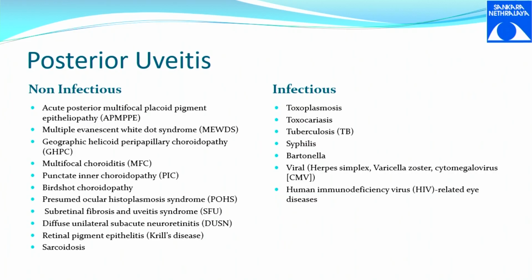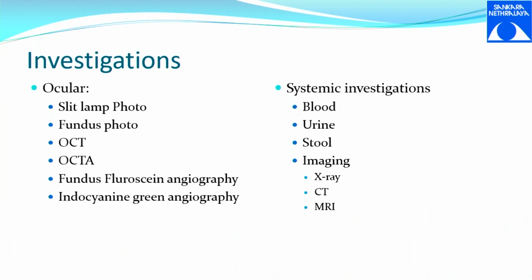Non-infectious: you have the entire white dot syndrome, which includes APMPPE, MEWDS, multifocal choroiditis, punctate inner choroidopathy, birdshot chorioretinopathy, and you also have other autoimmune things like SLE-associated, sarcoidosis, all these things.